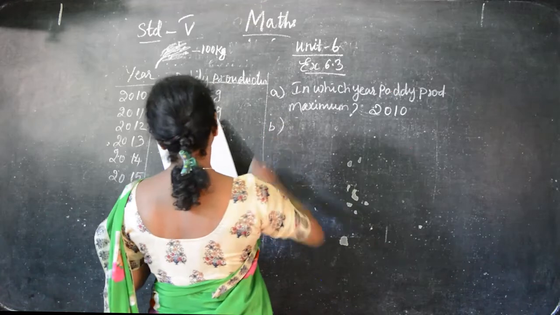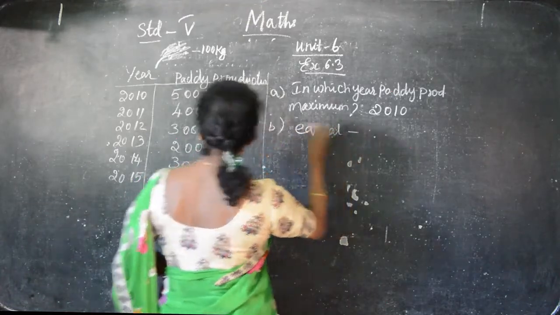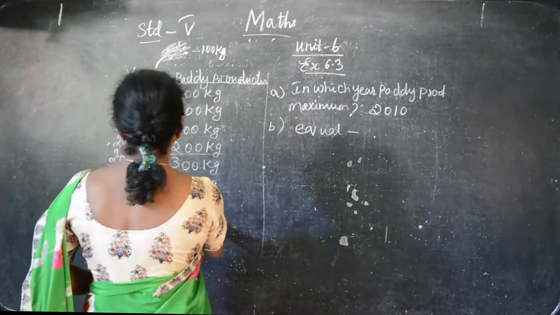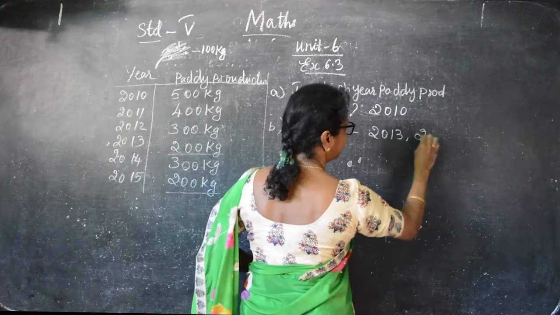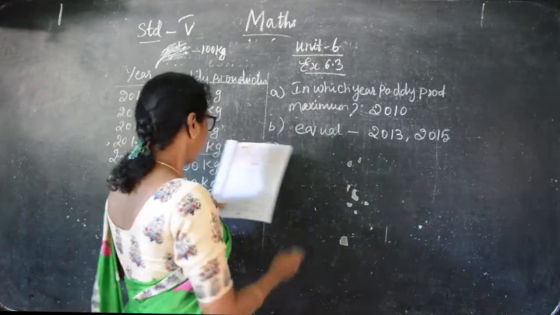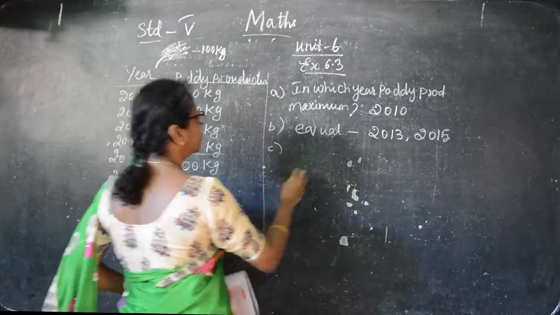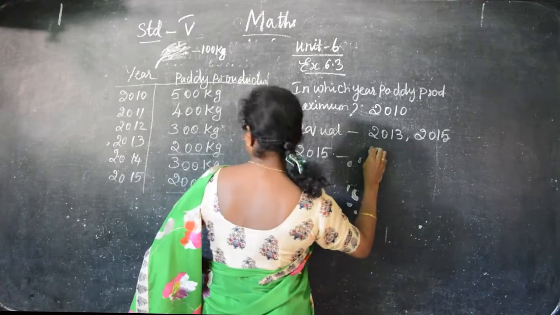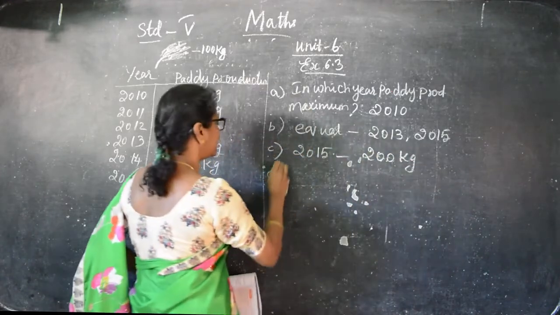Next question, in which year is it equal? In which year is the production equal? 200 kg and 200 kg, both in 2013 and 2015. Next, find the quantity of paddy production in 2015. How much paddy production in 2015? In 2015 the paddy production is 200 kg. I am writing only the answer, children.